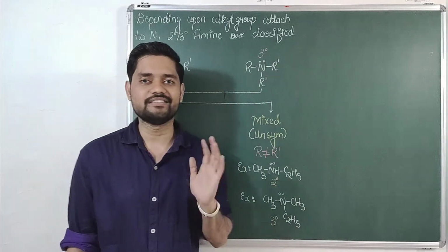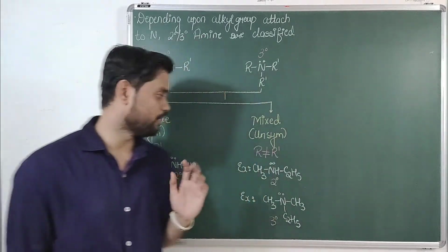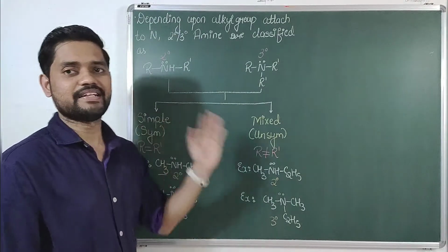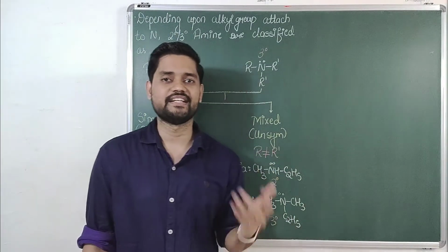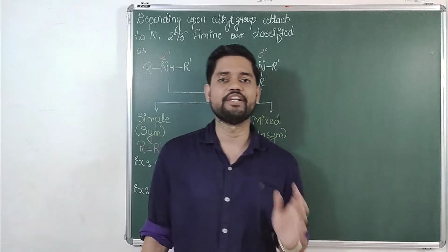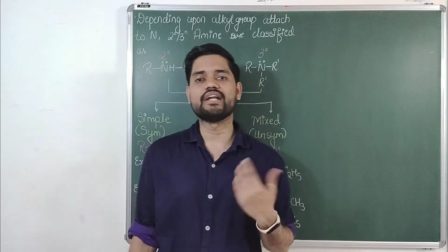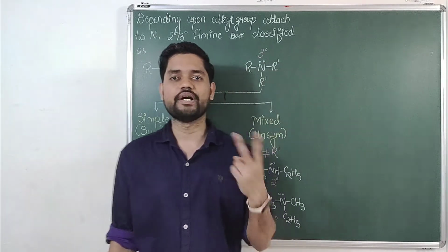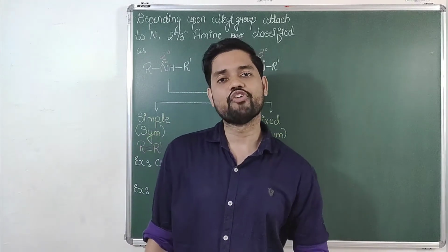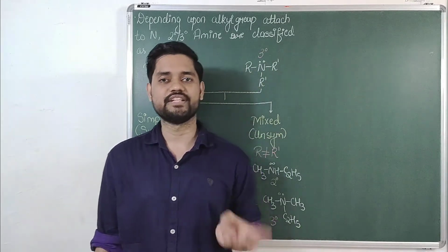In this segment, we are just discussing aliphatic amines. Then again, primary, secondary and tertiary. Aliphatic amines further get classified as primary, secondary and tertiary depending upon the hydrogen replaced. If only one hydrogen is replaced, it becomes primary. If two hydrogens are replaced, it becomes secondary. If all three hydrogens are replaced, it becomes a tertiary amine.